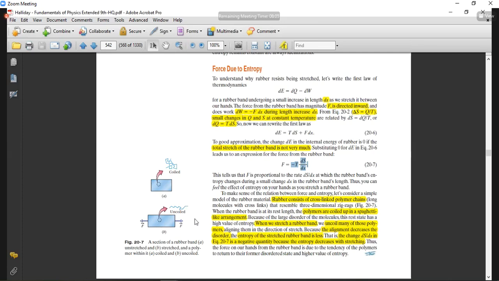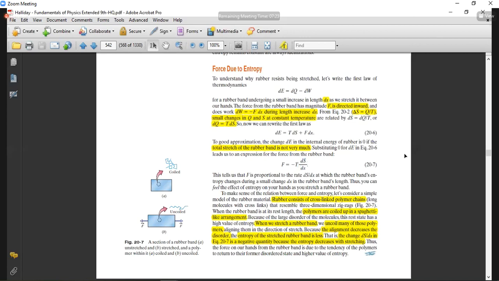So when I give you an example in the midterm exams or in the MCQs, I will ask you whether entropy will have a larger value when there is disorder, or a smaller value when it is in the ordered form. So your answer should be like that: when you have more disorder, there will be a larger value of the entropy. When there is less disorder, there will be a lesser value of the entropy. So clear, beta? Yes sir, it is a direct relation. Yes, directly.